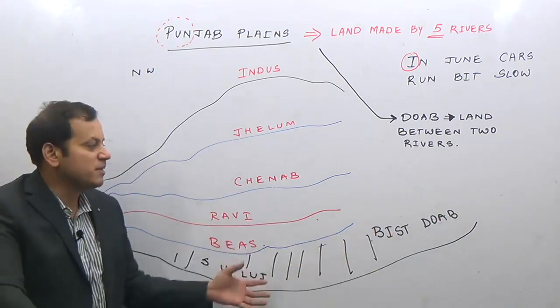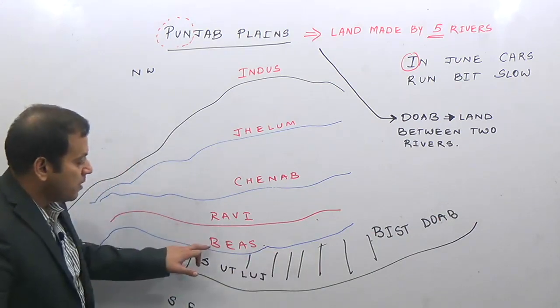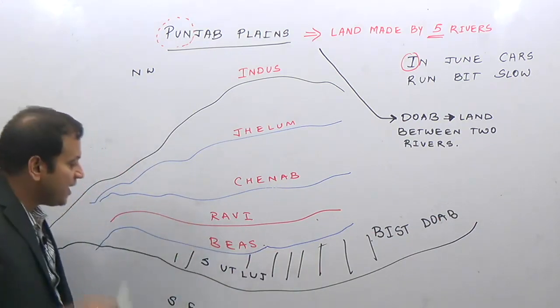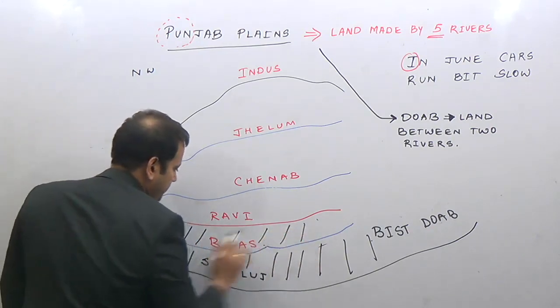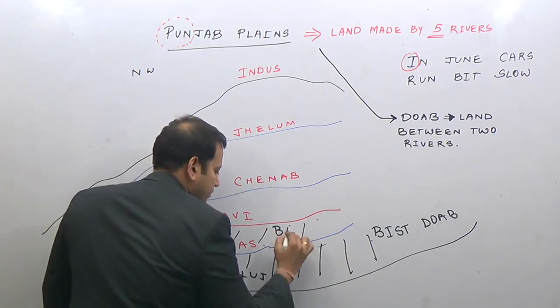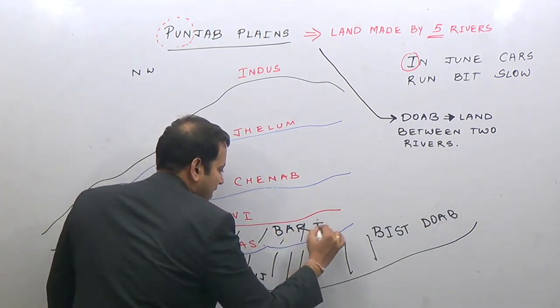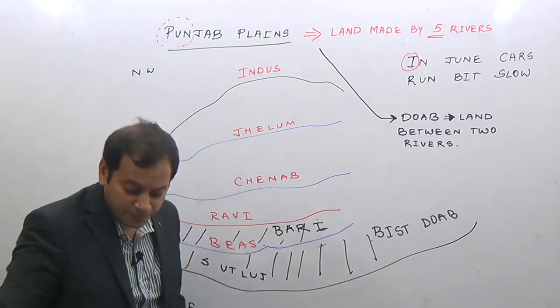So Bist doab is a land between Beas and Satluj. Between Beas and Ravi, the land here is known as Bari doab. Again, B stands for Beas and R stands for Ravi.